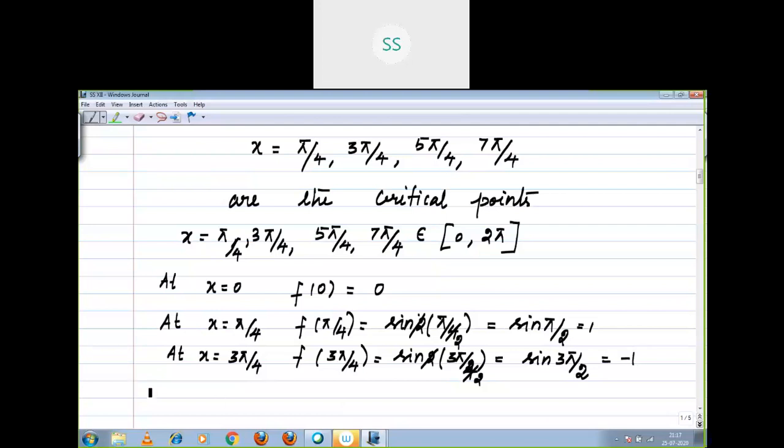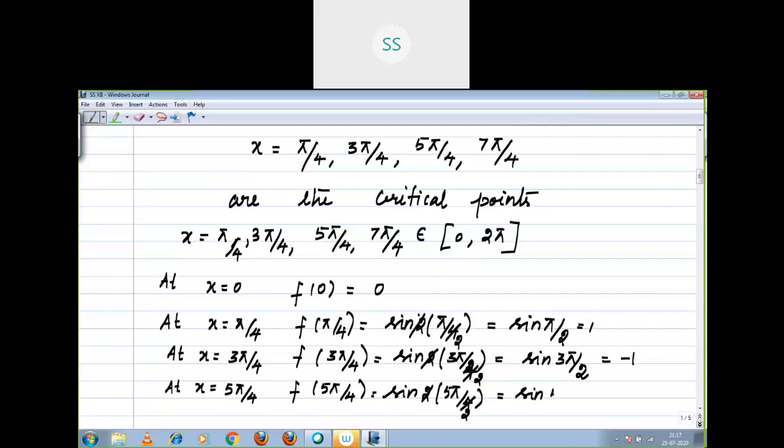Now, at x is equal to 5 pi by 4, f of 5 pi by 4 is equal to sine 2 into 5 pi by 4. Now what is it?